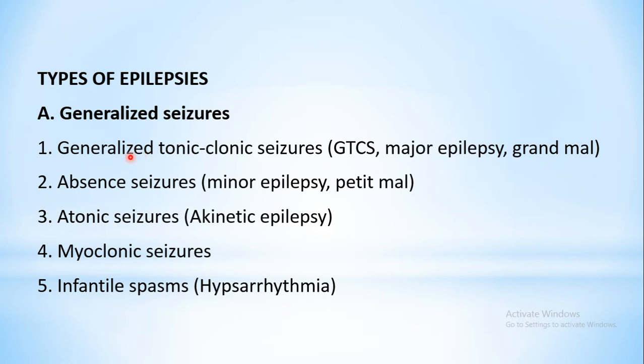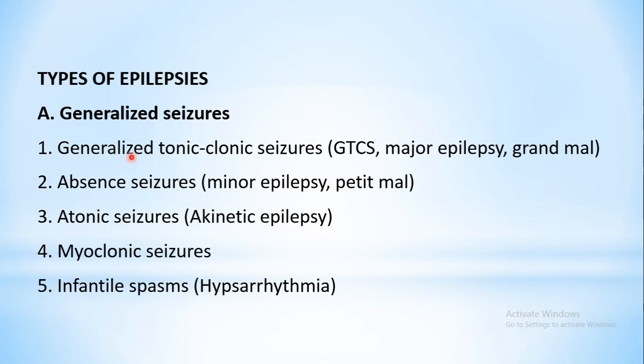Now the basic difference between this term generalized and partial. What is exactly the generalized seizure? Generalized seizure means here both the hemispheres of the brain are involved, whereas in case of partial seizures, one side or one hemisphere of your cerebellum may be involved. So that's why they are categorized into generalized and partial.